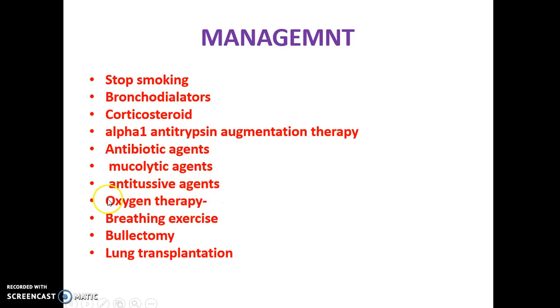When you give oxygen therapy for a COPD patient, you have to be very careful. It is not like other patients, because if you give more oxygen and make this patient's oxygen level go above 95%, what will happen? They will not initiate more breathing.